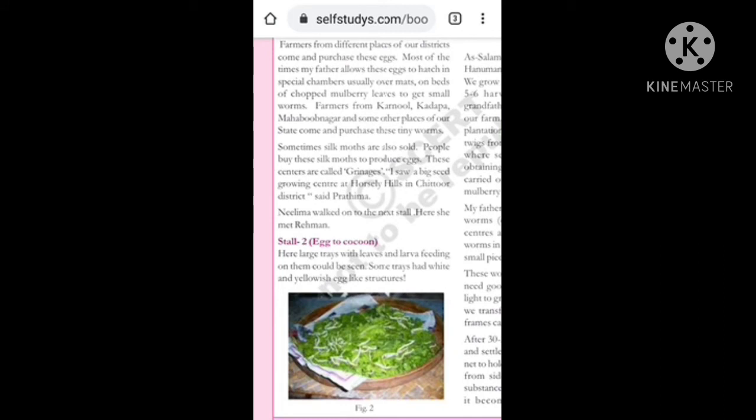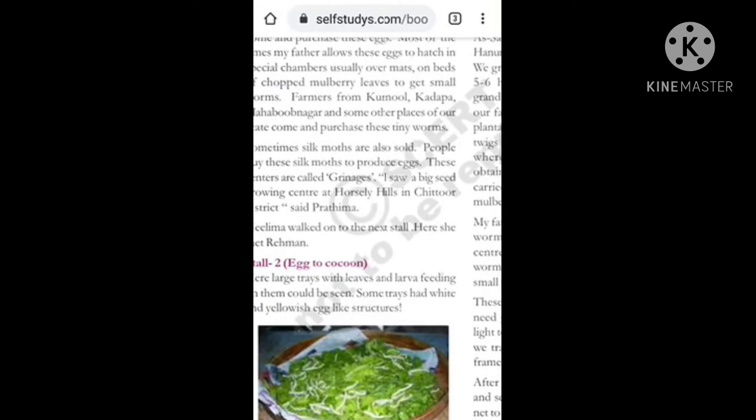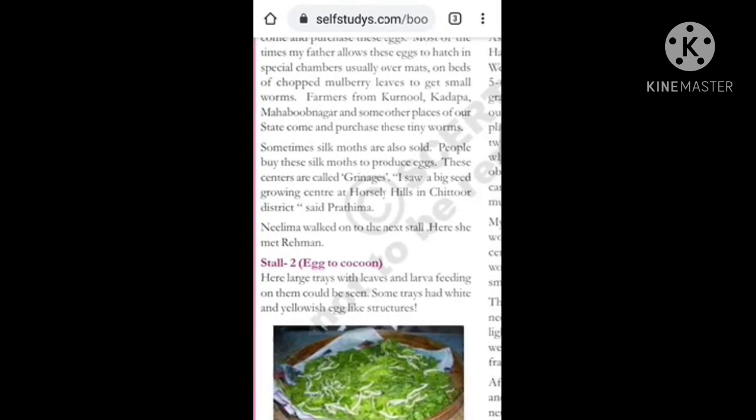Which states? Kurnool, Kadapa, Mahbub Nagar and some other places come and purchase these tiny worms. Small worms will be purchased by them. Sometimes silk moths are also sold, the mother of that one. People buy these silk moths to produce eggs.